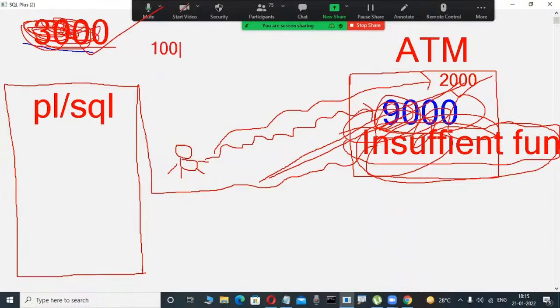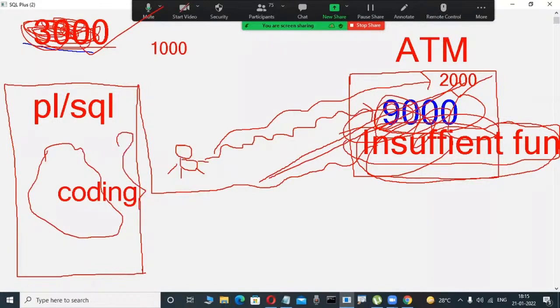I want to affect that in my database. Otherwise, if you withdraw 2,000 and still 3,000 remains available, the total banking system would collapse. All those transactions are written through coding. That's why PLSQL developers are required in a project for writing this type of code.